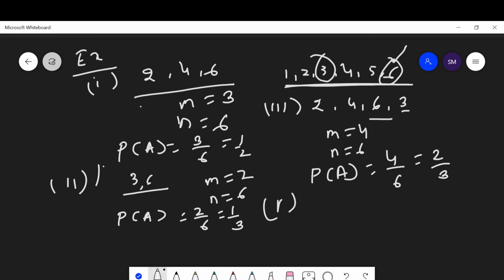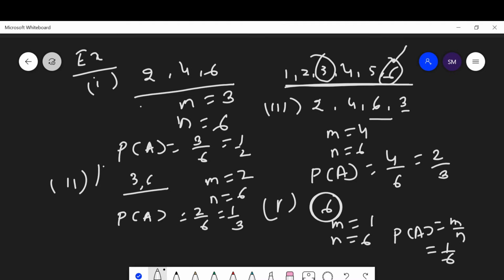So this is the only one outcome. Here m equal to 1, then n equal to 6, the total number of outcomes. Then the probability of A is equal to m upon n, which means 1 upon 6.